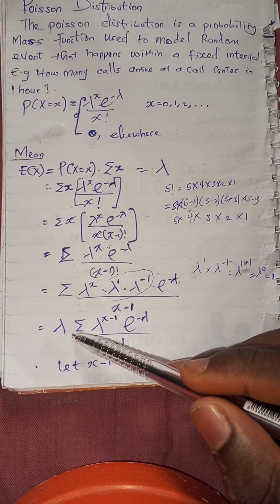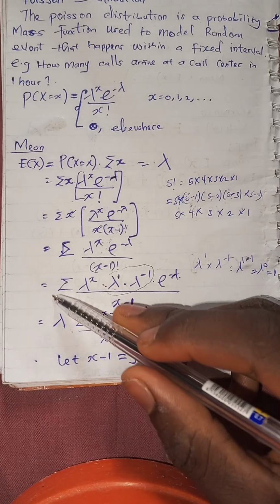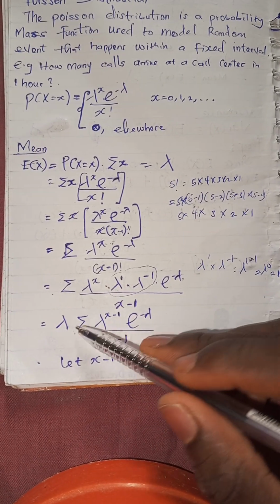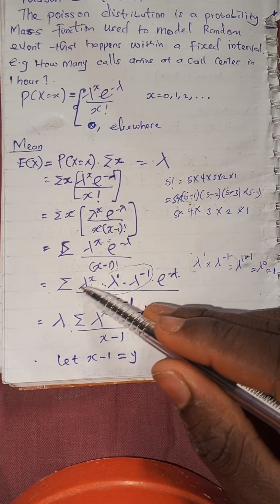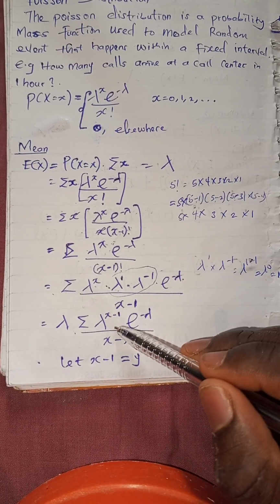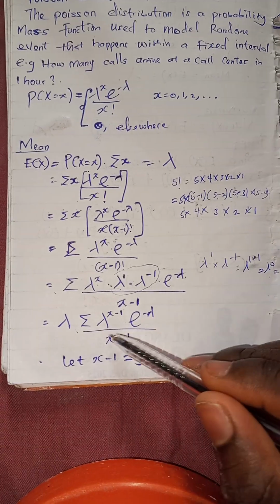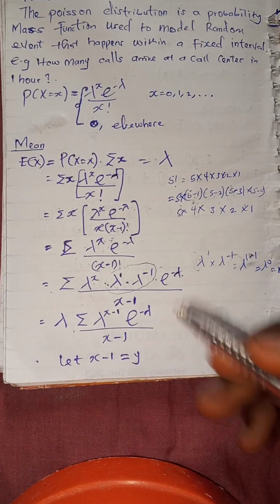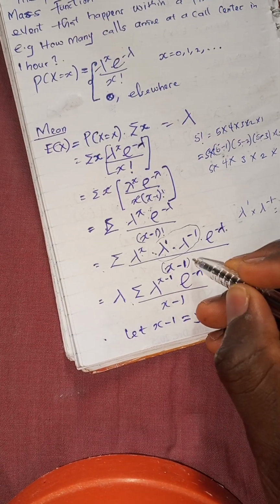So after adding them, we have lambda. We factorize this out, and we already get 1. Lambda summation, using the law of indices: lambda raised to power x times lambda raised to power minus 1 gives lambda raised to power x minus 1, times exponential minus lambda over x minus 1 factorial. Sorry, I forgot to put the factorial.